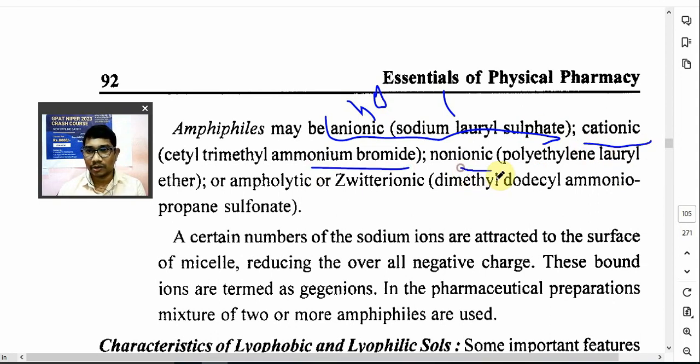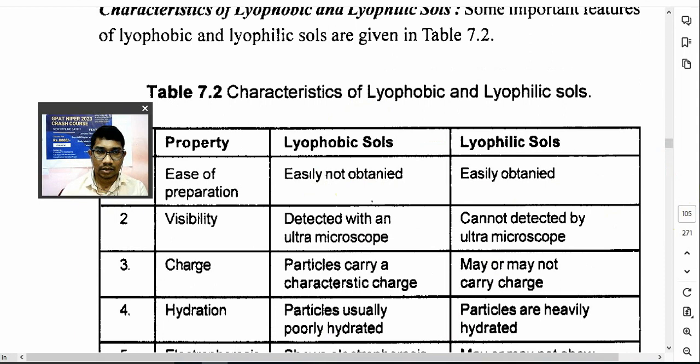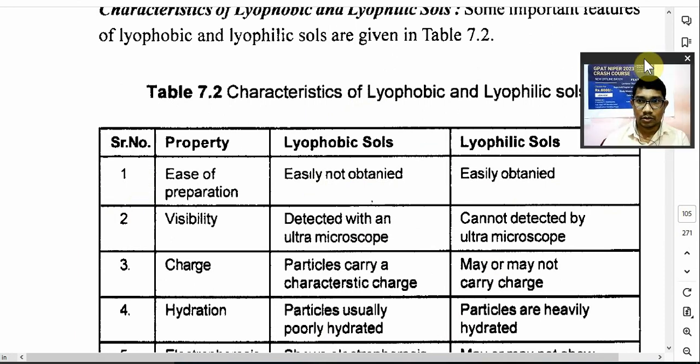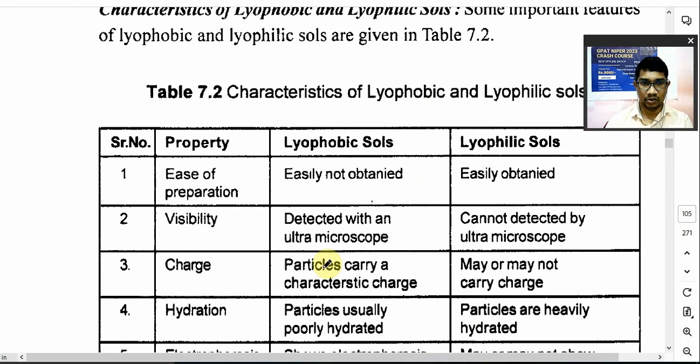Non-ionic का होता है, example: polyethylene lauryl ether. Ampholytic, also known as zwitterionic, example: diethyl dodecyl ammonio propane sulfonate. We have already seen this also. Characteristics of lyophilic and lyophobic sols, the difference है ना, ये ऑलरेडी देखा है अपन ने लास्ट.